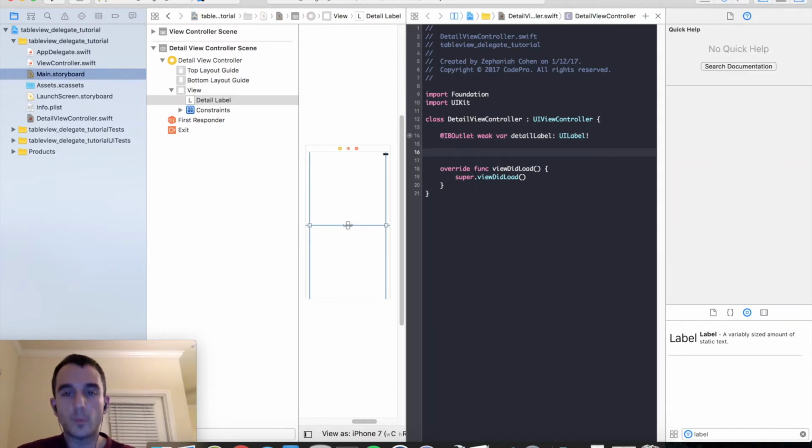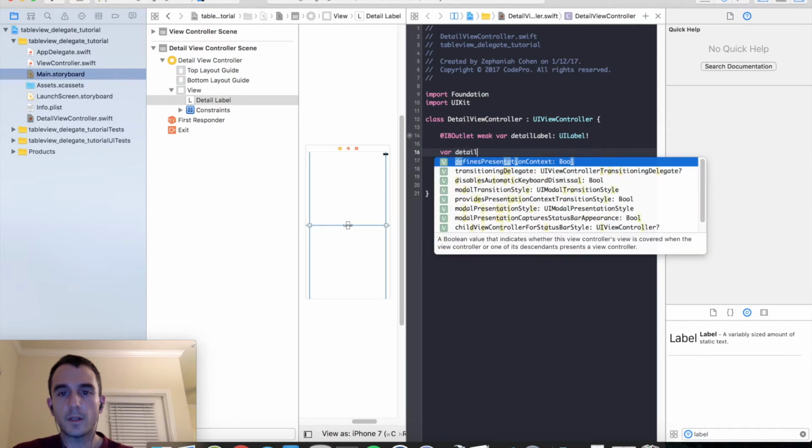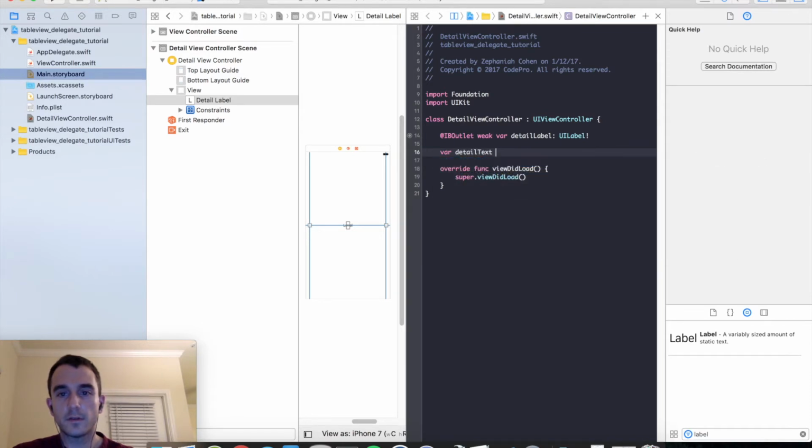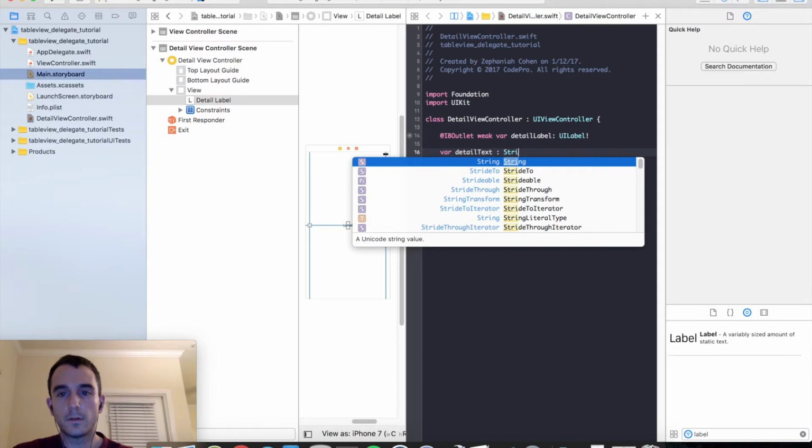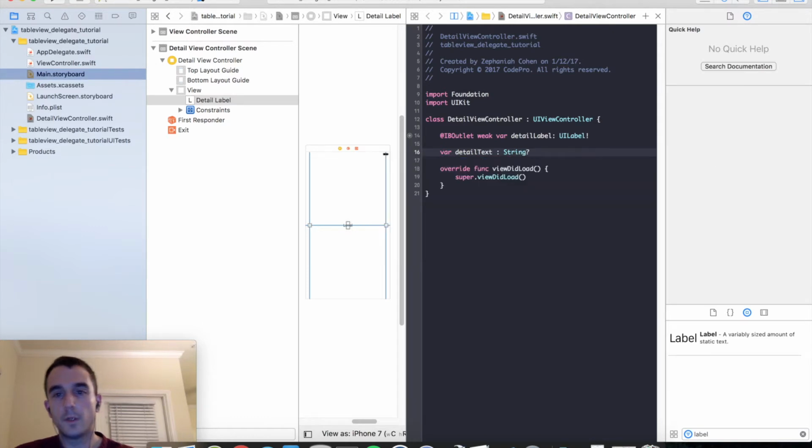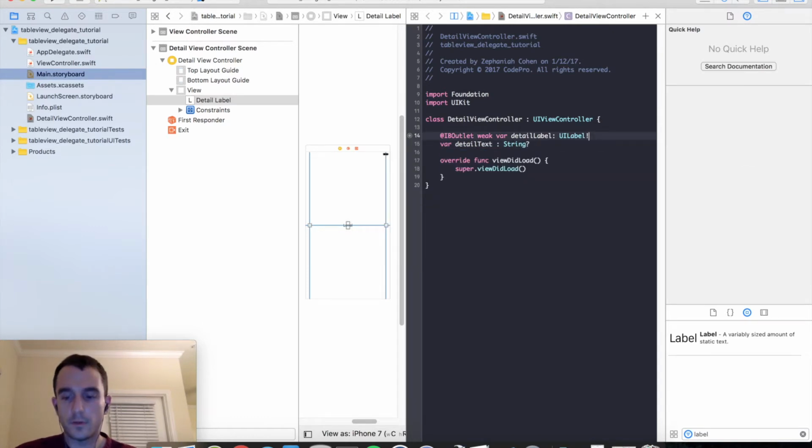We're also going to add one more property to this view controller, and I'll explain it when we get to it. But we're going to create an optional string, so we'll just call this var detailTextString, an optional. And this will become important once we are passing data from one view controller to the other. So for right now, we're good here.